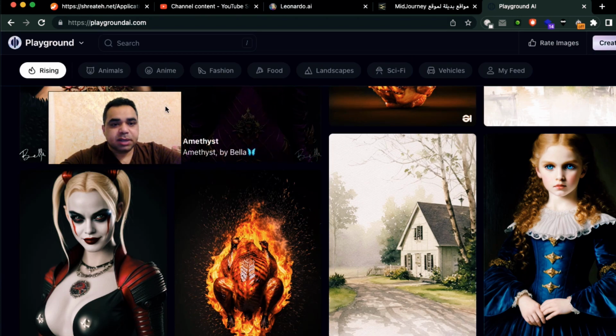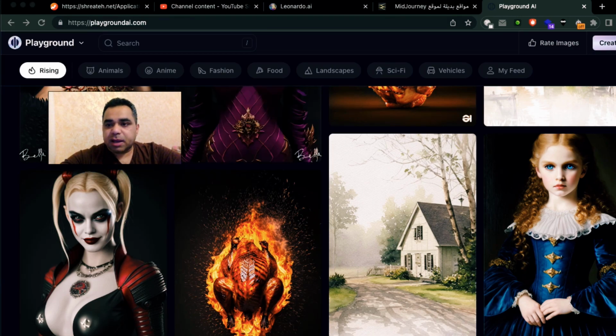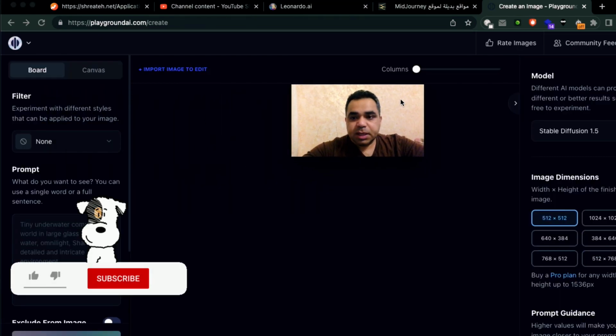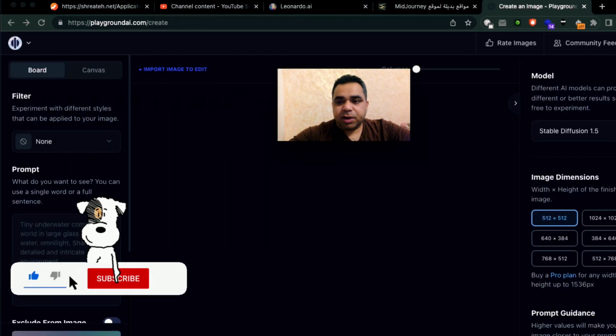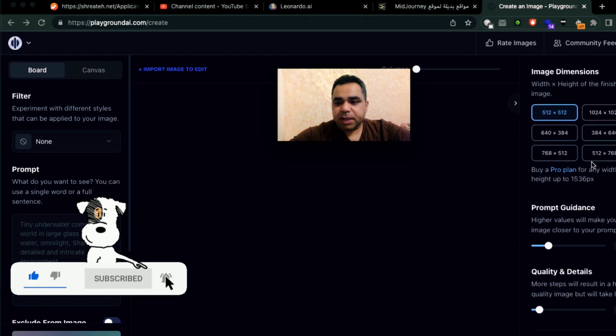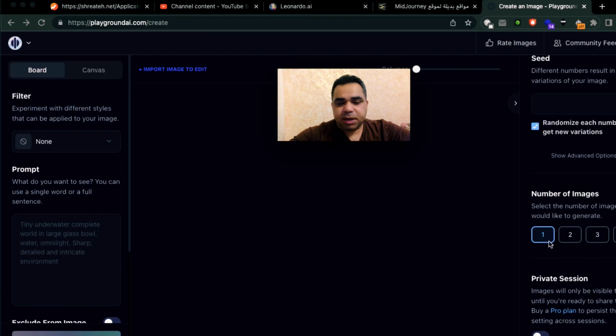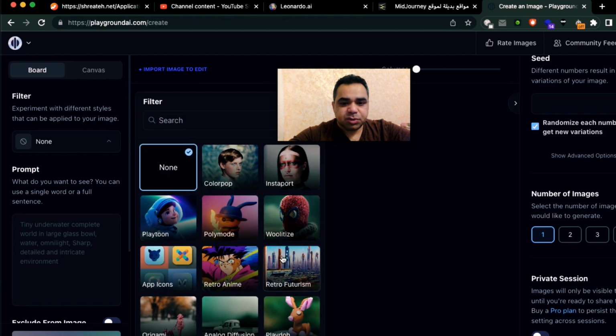In this website, the most useful thing I like is when you go to create from the top right corner, from the right, you can choose the model and the size of the image. You can edit some settings here, number of generated images. I'm gonna leave it for 1 because this is a test tutorial. On the left, you can choose the filter. For the filter here, I like mostly to choose the